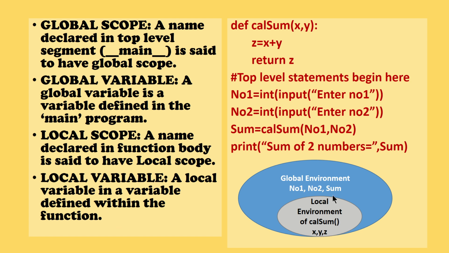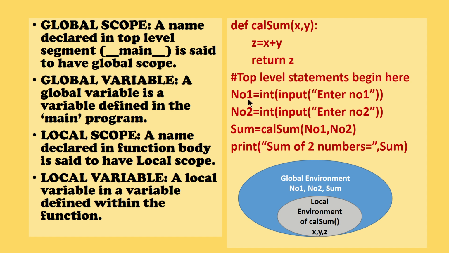Let us go through this particular program. def calSum(x, y): calSum is the name of the function, which takes two parameters. z = x + y, I am adding the values, and return z returns the added result. And then the top level statements. Here, these are all my top level statements.